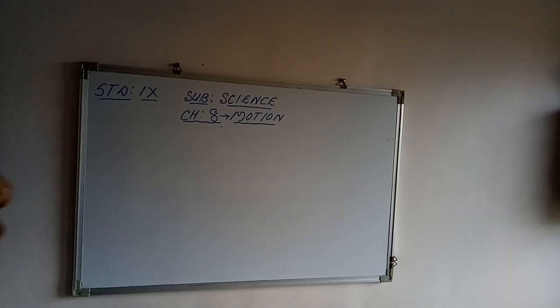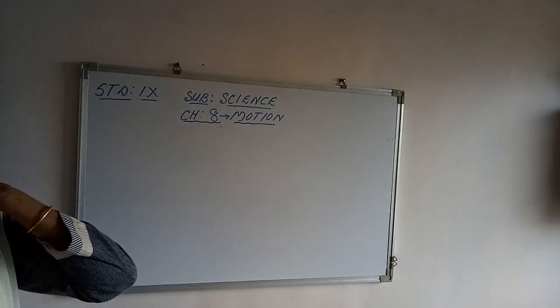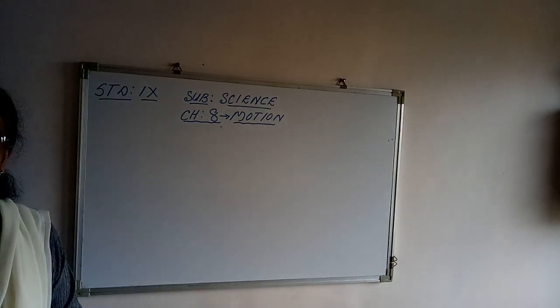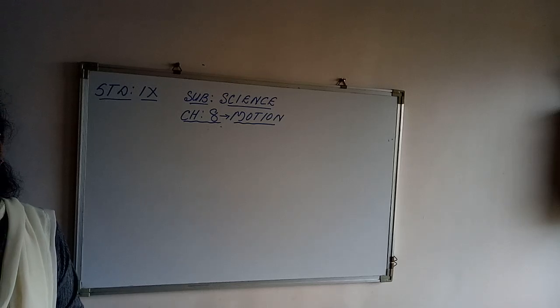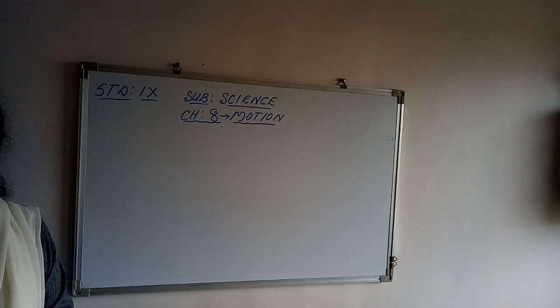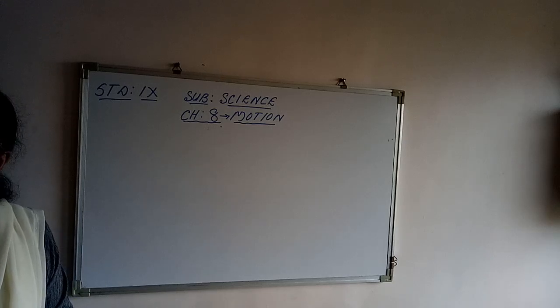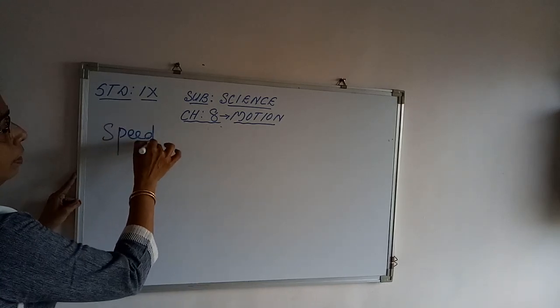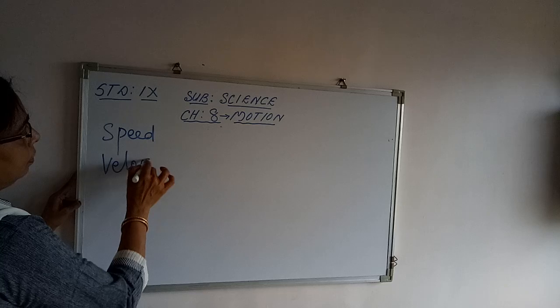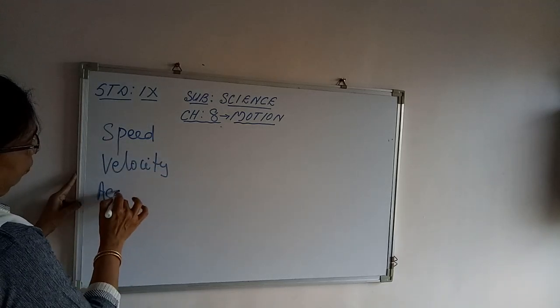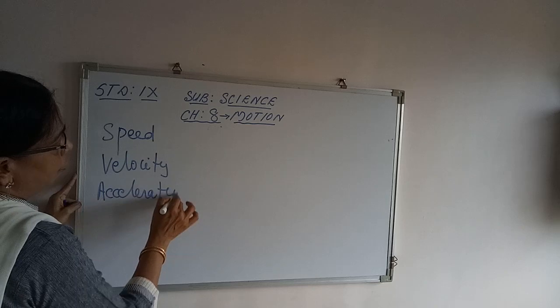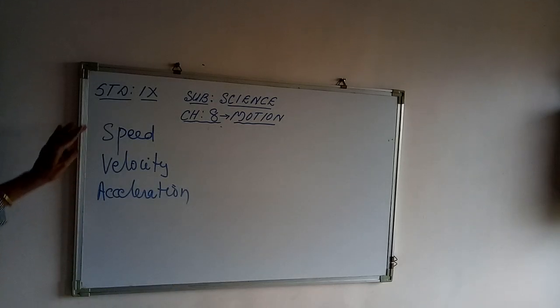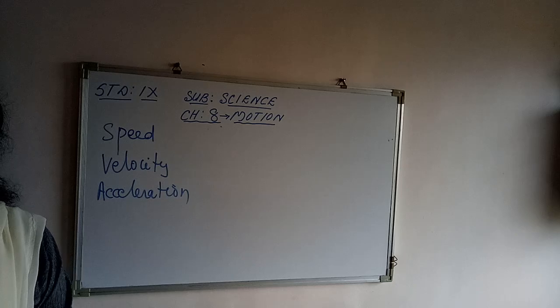We have learnt two important physical quantities used to describe motion, that is distance and displacement. Now we are going to see three more physical quantities that are used to describe motion, that is speed, then velocity, and acceleration. Speed, velocity and acceleration are the other physical quantities that help us to describe motion. We can see it one by one.